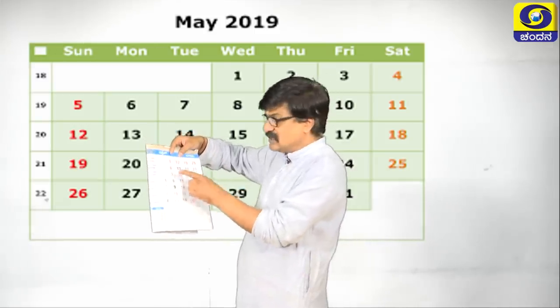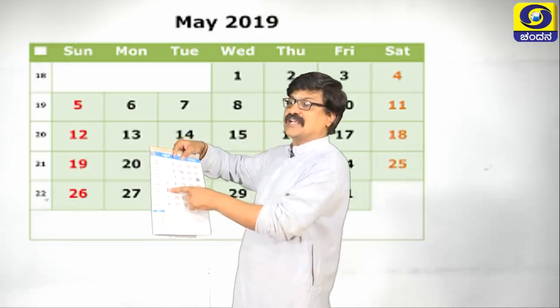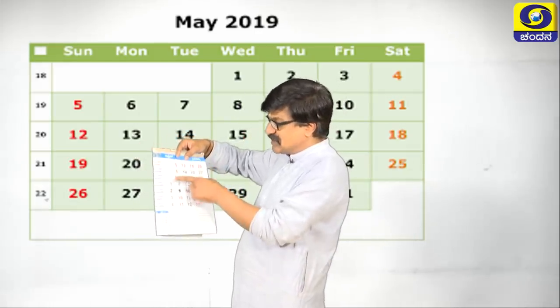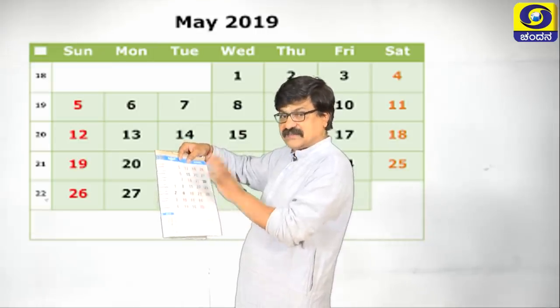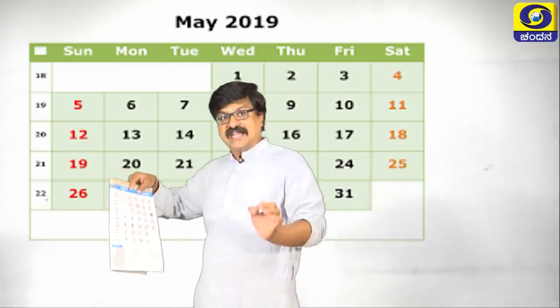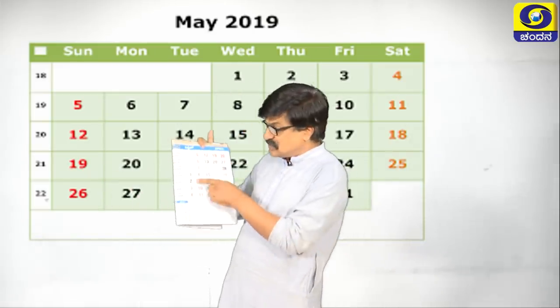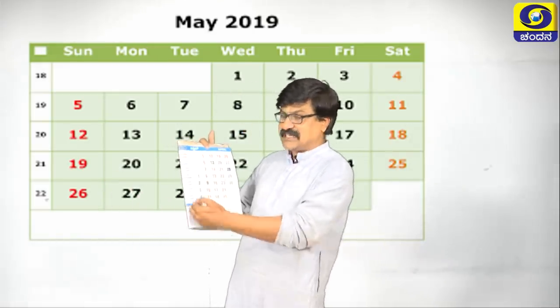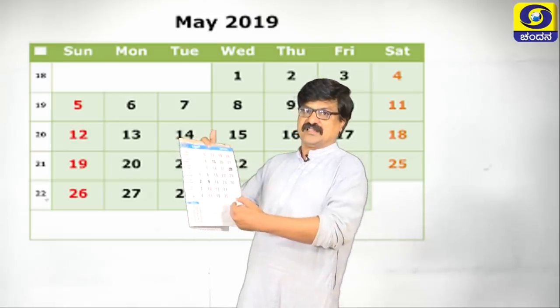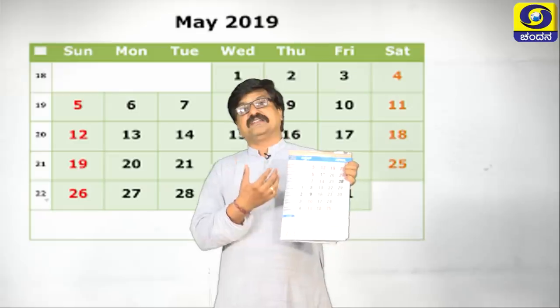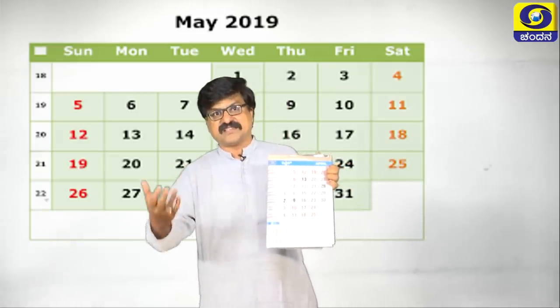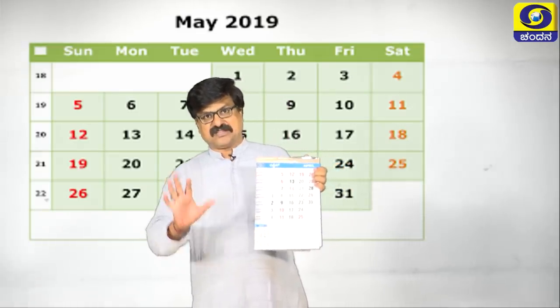Clear? So this 2, how are we actually obtaining it? By adding 1 to this one. 3 by adding 2 plus 1. Like this, by adding a fixed number to the given number, we get its next numbers. So by using this calendar, we can write any number of examples related to arithmetic progression.